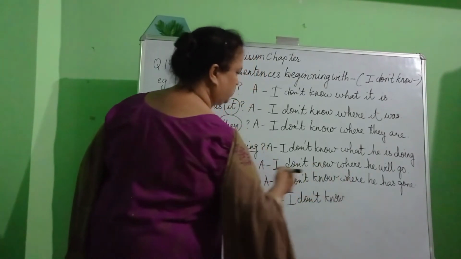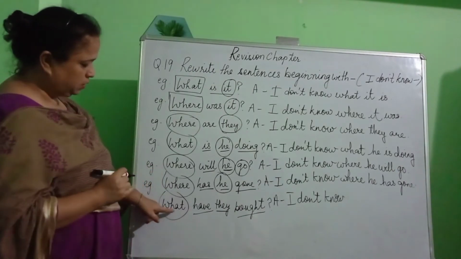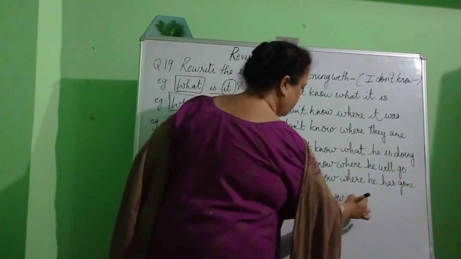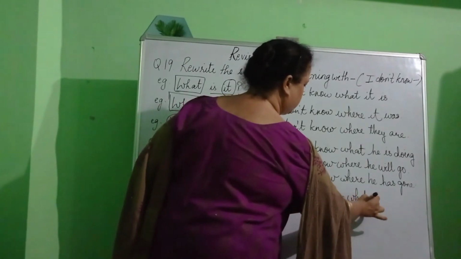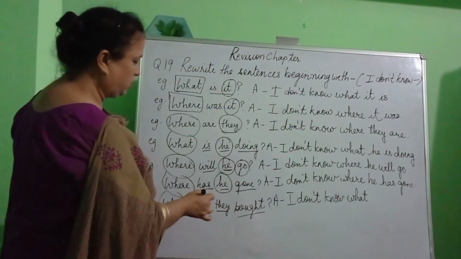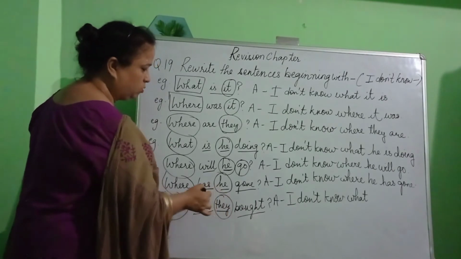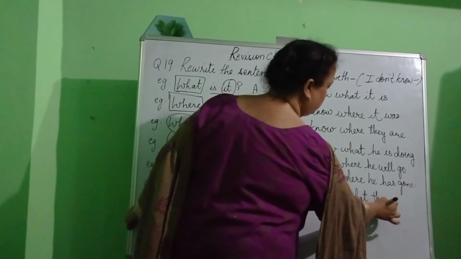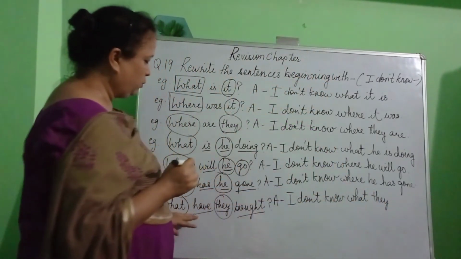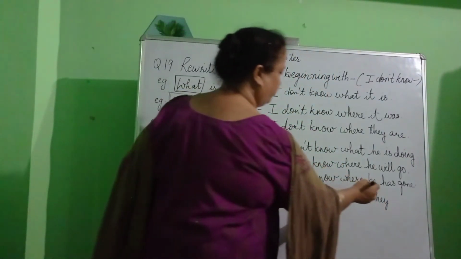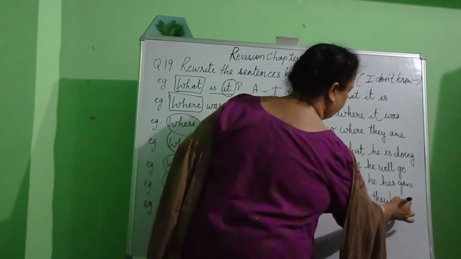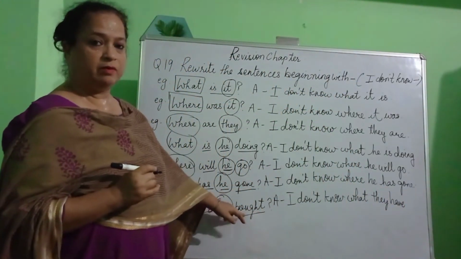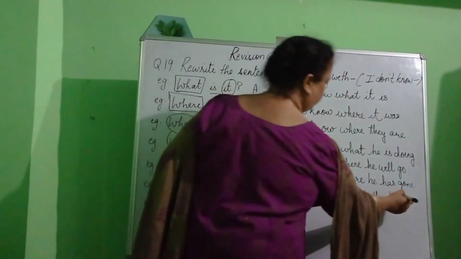Once you write the words I don't know, you need to write the question word, that is what. Now, who are we talking about in this question? We are talking about they. So, you will write the word they. And then you need to write the helping verb, that is have. Once you write the helping verb, you will write the main verb. And what is the main verb over here? Bought.